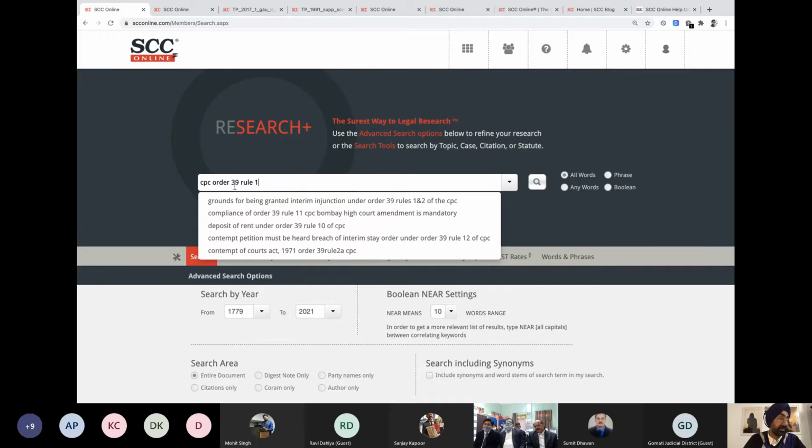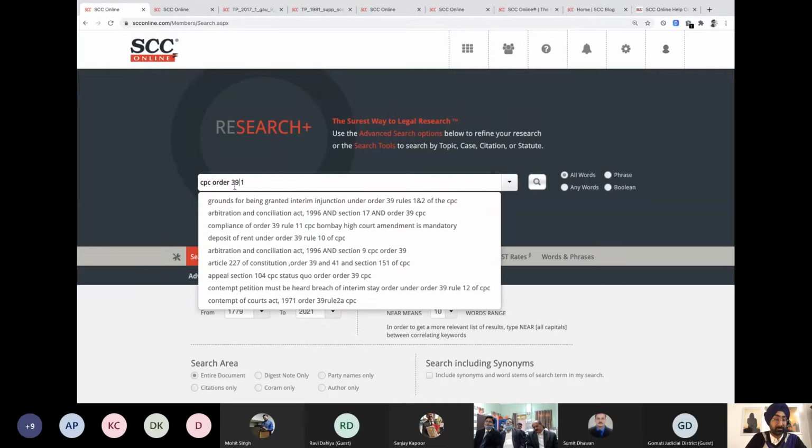We have data from our partnered journals like Guwahati Law Times, as far as this is concerned, ILAs and all. Now, every publisher has a different way of writing order and rule. Some would write OR, some would write O dot, some would write RR dot for rule, R and entire rule. So just to avoid all those things, I would suggest removing all this.